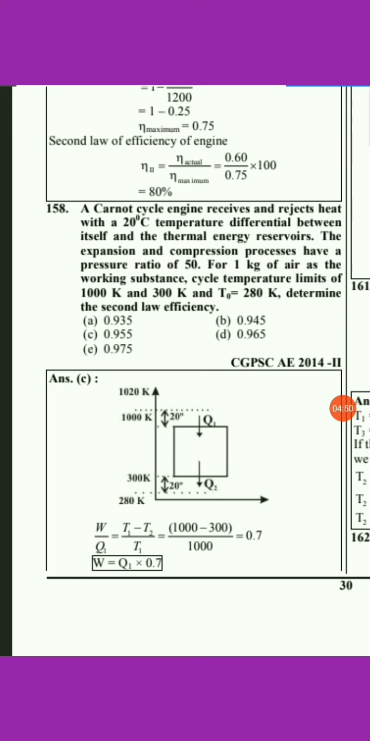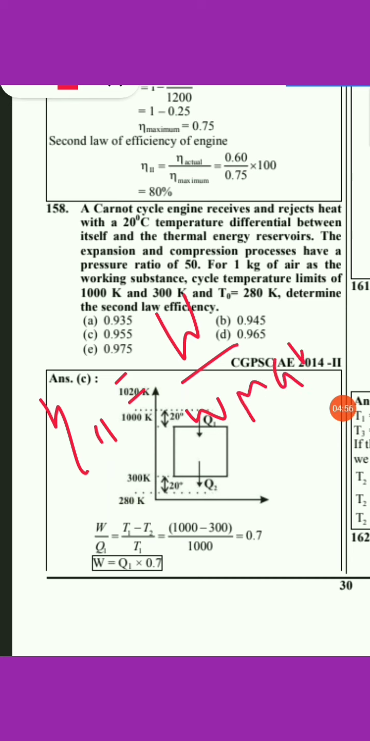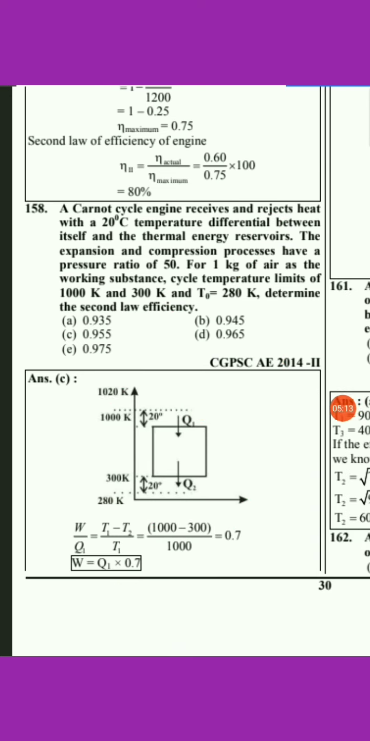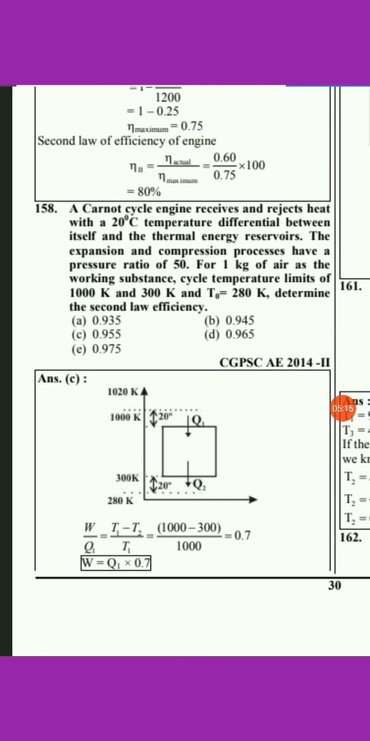Now here we have to find out the second law efficiency. The second law efficiency comes out to be W upon W max into 100. So here it comes out to be 0.7 upon 0.725, Q1 will get cancelled, and the final answer is 0.955. So here option C will be the right answer for the above question.